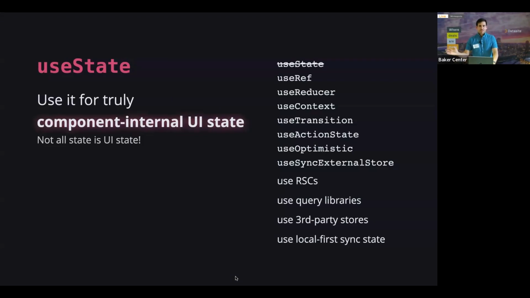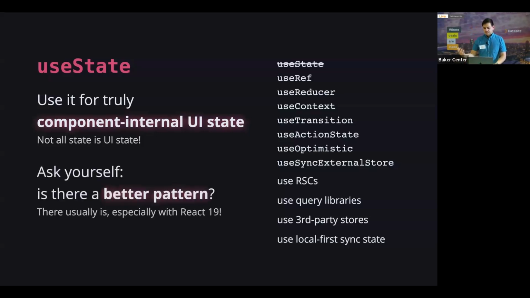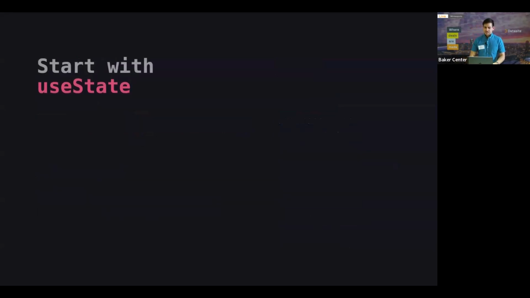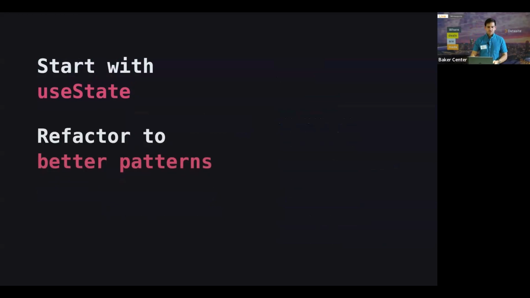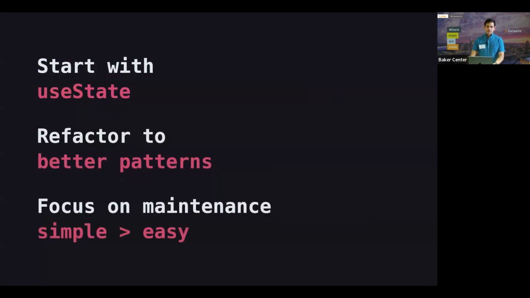The point, though, that I want to make is that useState is something that's really useful for truly component-internal UI state. And so these are small pieces of state that don't really have too much complex logic attached to them. And you also have to realize that not all state is UI state. Some of it fits in useRef, some of it might fit in some external store. So in general, ask yourself, is there a better pattern? And especially with React 19, there usually is. So overall, start with useState, refactor to better patterns, and focus on maintenance because simple is better than easy.